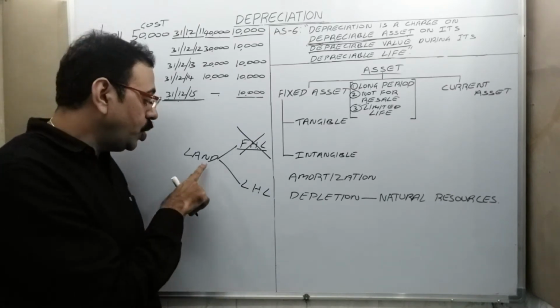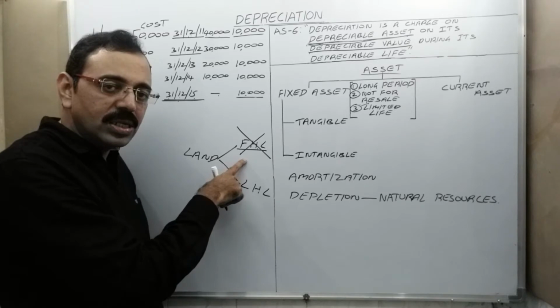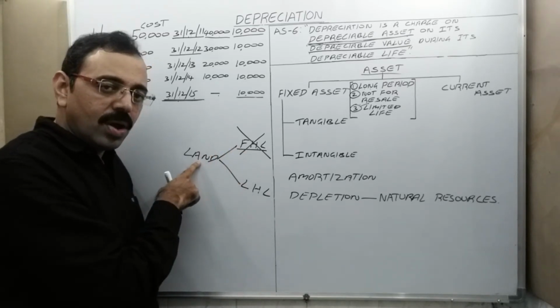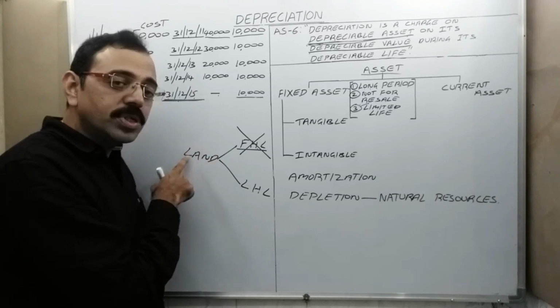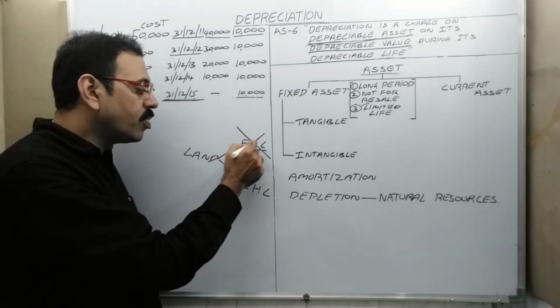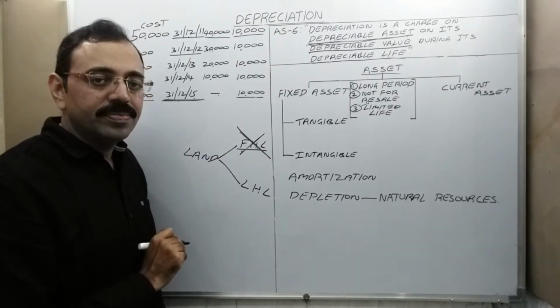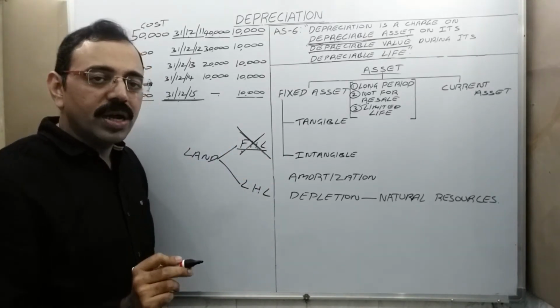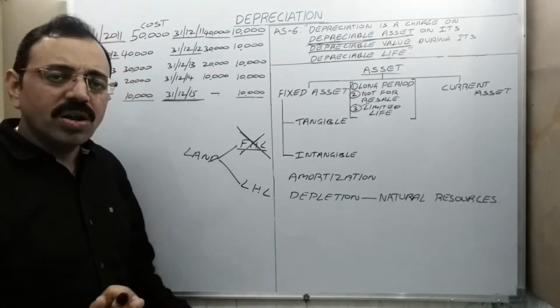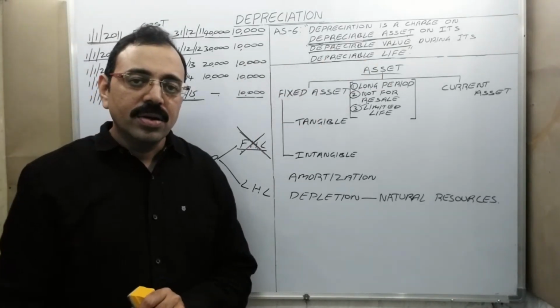When we use land, land value does not decrease. Land does not get damaged, or become outdated. Therefore, we should not provide depreciation on land. But assume that this land belongs to others. We are not the owners of that land.